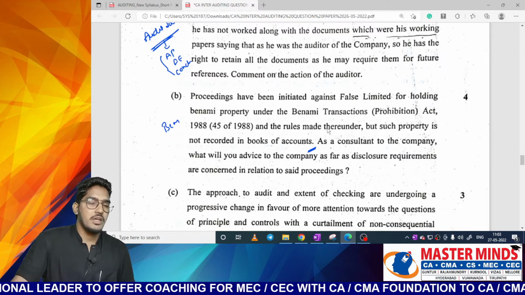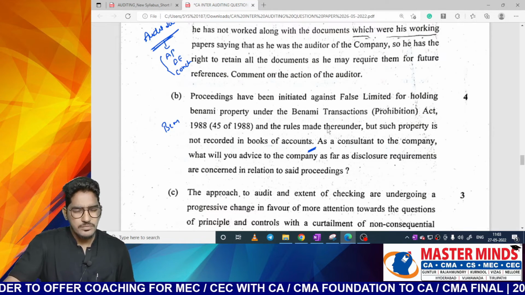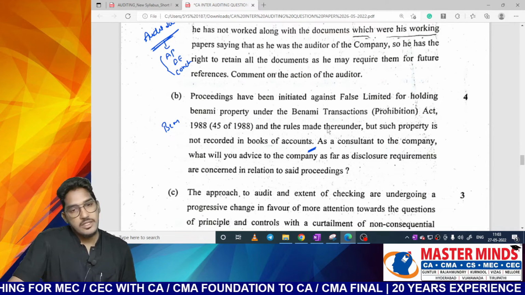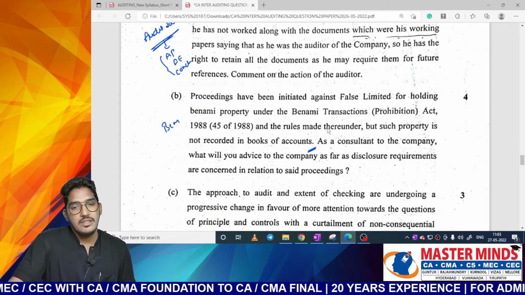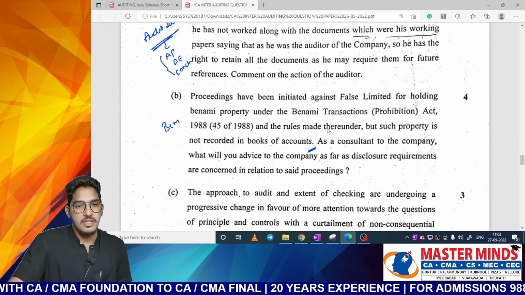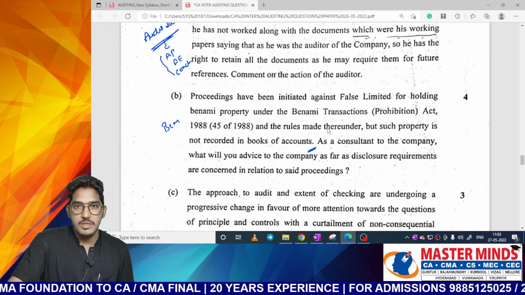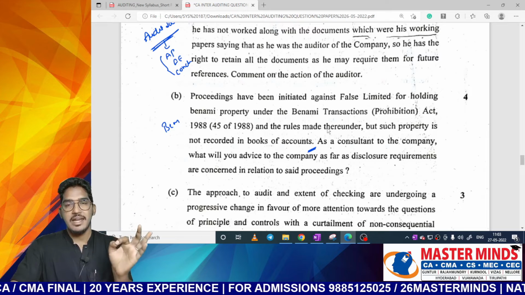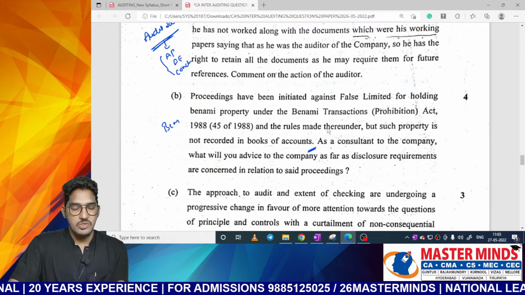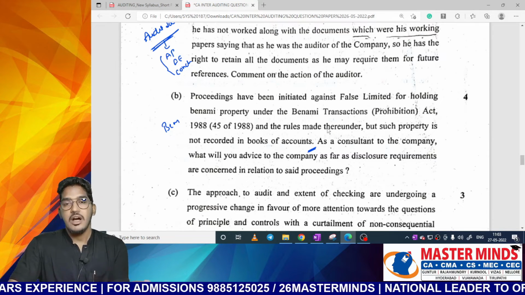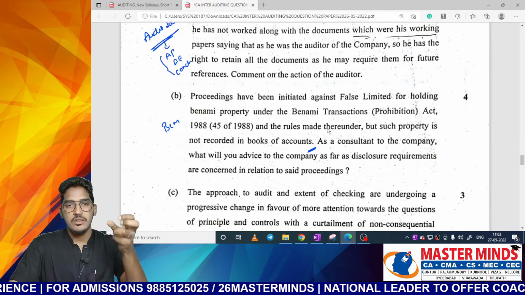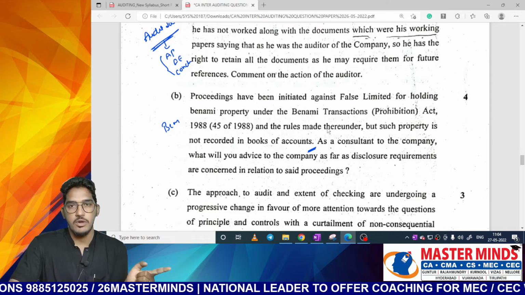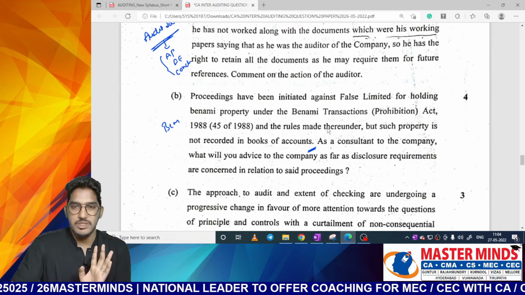So if we give a detailed reading of the guidance note on the CARO, this is somewhat a new question. If you read the guidance note on the CARO, there you will get to know what transactions are required to be reported regarding Binami transactions, like which asset is held against which asset, this case has been filed, what is the carrying value of that asset, before which forum the case is going on, what are the chances of losing the case, or if you lose the case, what will be the consequences. So all these disclosures are required to be given by the management regarding the Binami transaction. So this is somewhat an out of context question. This is generally a new question which we agree.